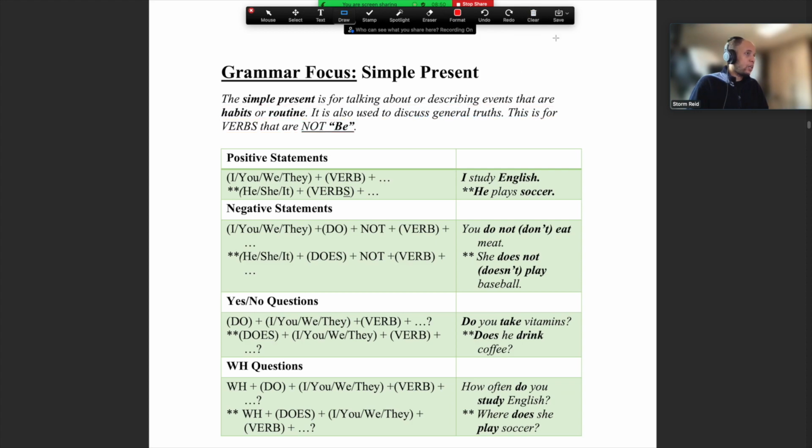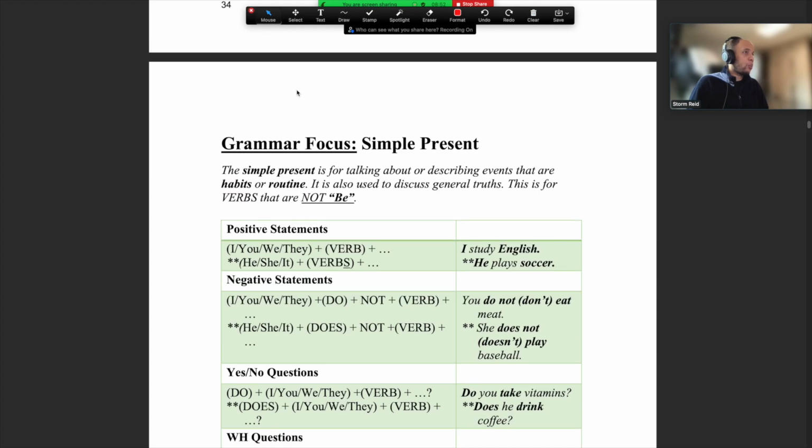Let me quickly write down a couple of examples here. Remember, habits and routines, things you do as a habit or routine. So it could be something like, I go to the gym three times a week. This is my routine.